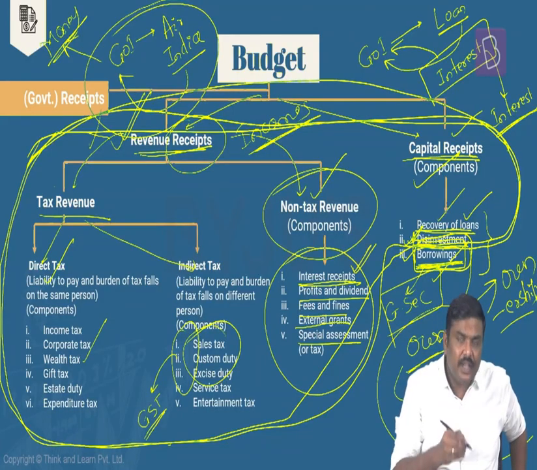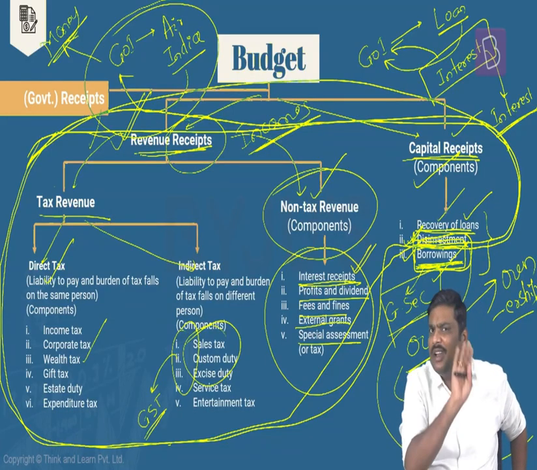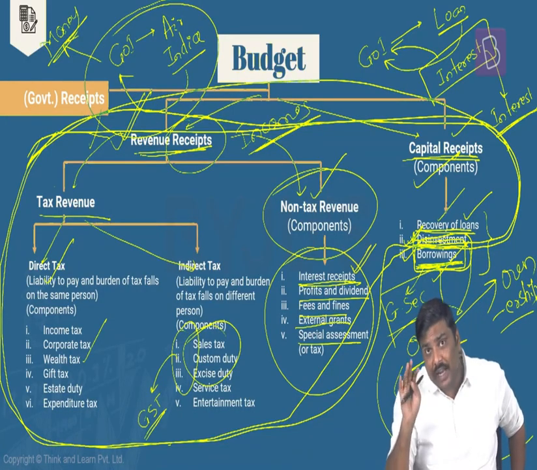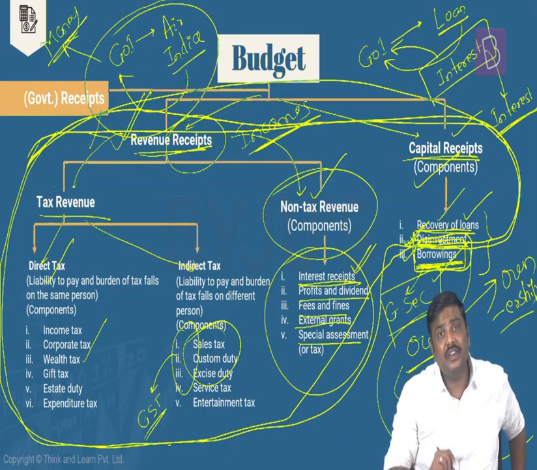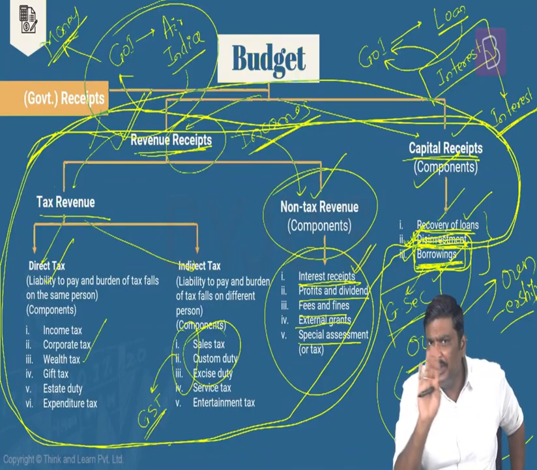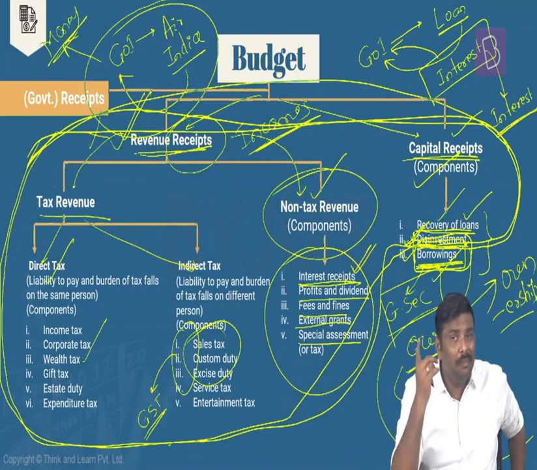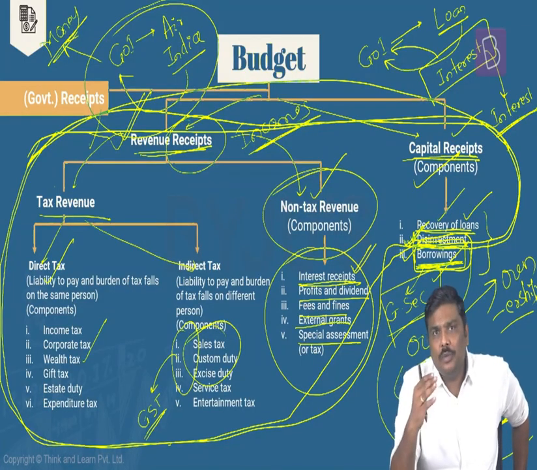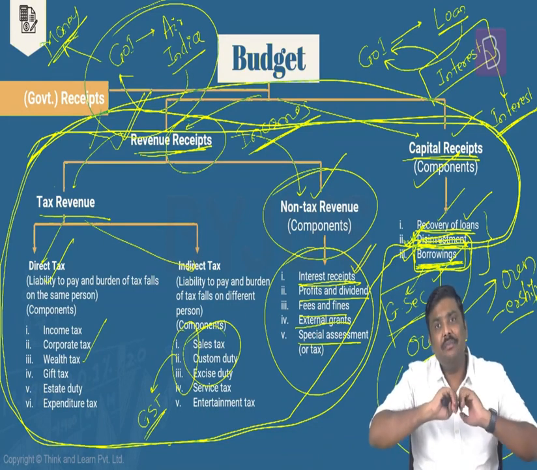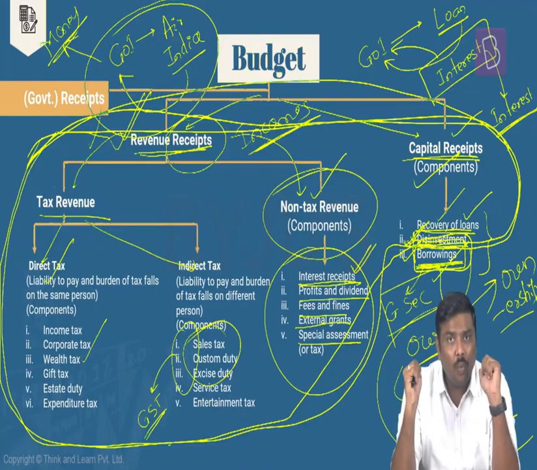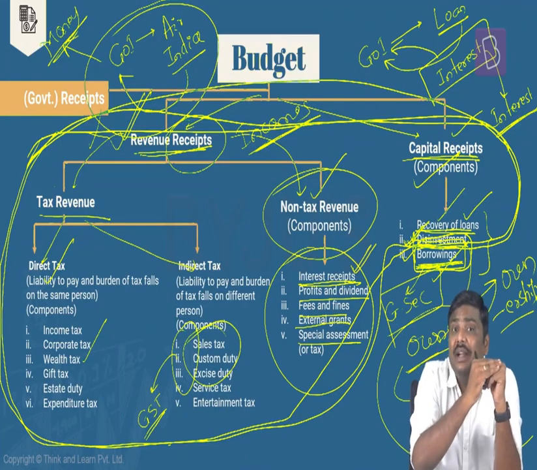Now, what is this idea? If you talk about the revenue receipts, government will collect the money. Government doesn't have to repay anything. If you talk about a recovery of loans, government will recollect the loan. Government doesn't repay anything. If you talk about disinvestment, government will sell the assets. Government will not repay anything. But if you talk about market borrowings, government has borrowed. Government has to repay this. So when you talk about the total receipts that I've given in this particular slide, I can basically divide these particular receipts into two parts. One type of receipt which creates a liability for the government.